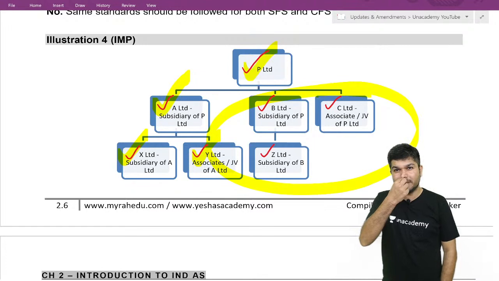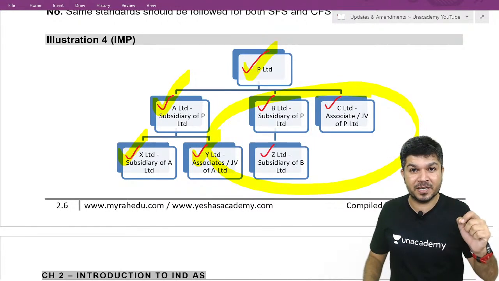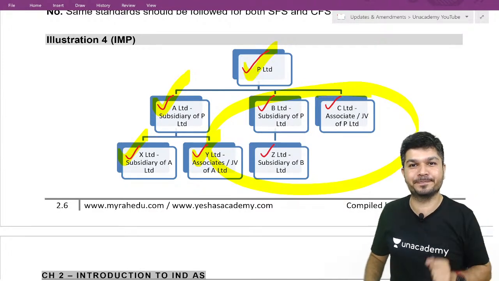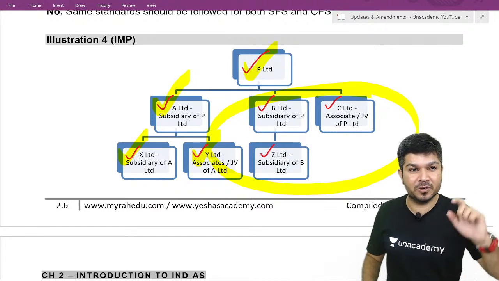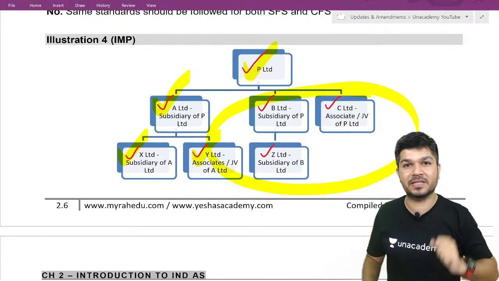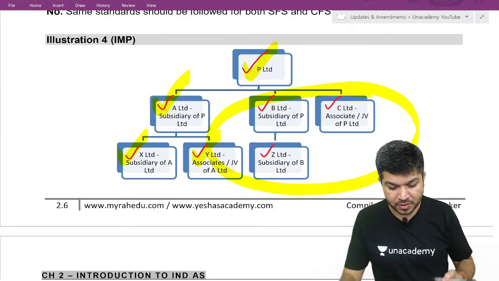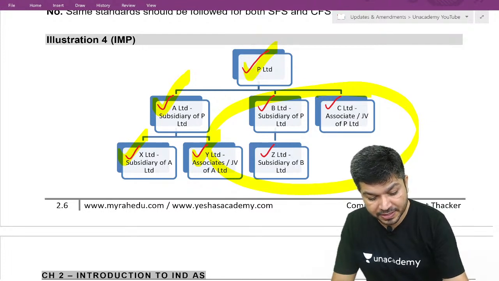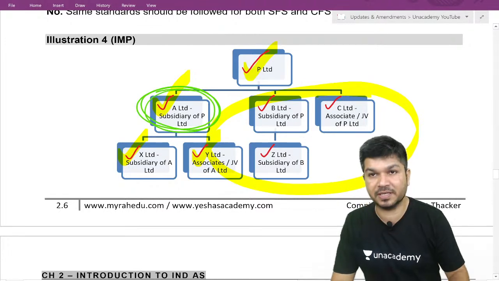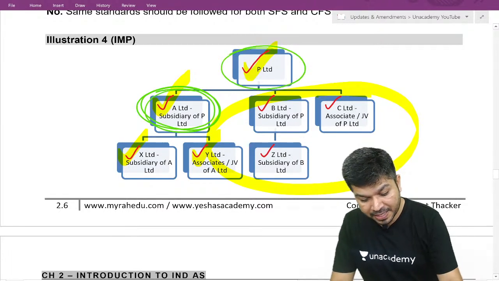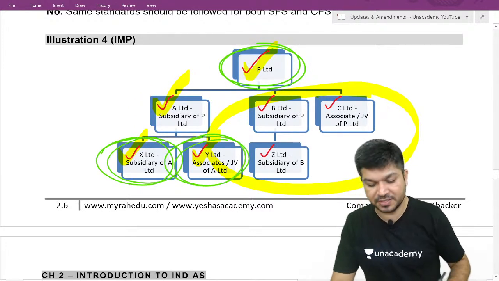Now, if I just go by the wordings written, it says parent, subsidiary, associate of above. Above means those who are listed or those who fulfill the net worth criteria. Now tell me, who is listed or who fulfills the net worth criteria? Sir, A is listed or A fulfills the net worth criteria. So it will be applicable to A's parent, A's subsidiary, A's associate, A's JV.